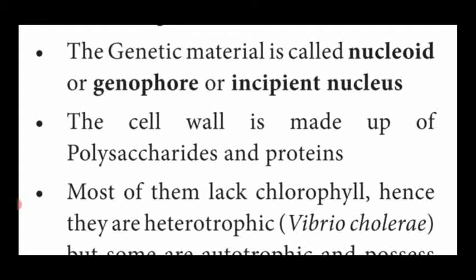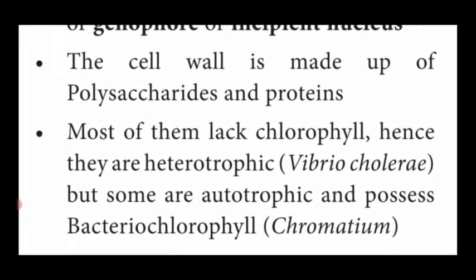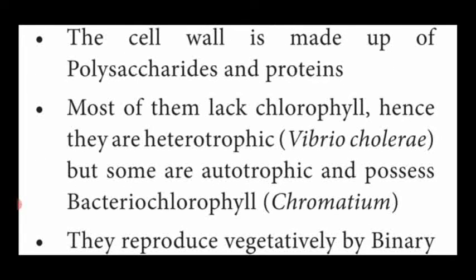That means this is the first formed nuclear-like material present at the center without a nuclear membrane, so it is named nucleoid or genophore or incipient nucleus. Then the wall of the bacteria is made up of polysaccharide and proteins.